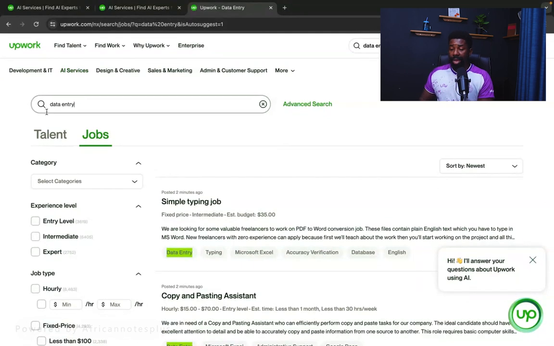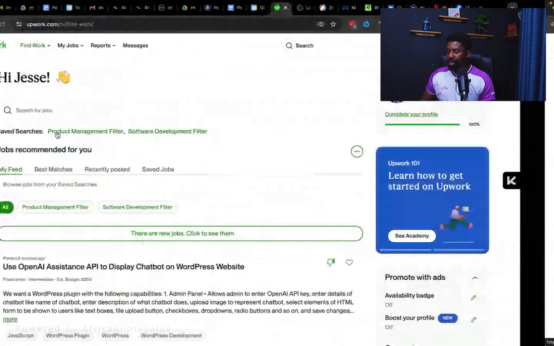So this is one way that you actually can see how many jobs are available within your category. You can see whether your category is in high demand. I've spent a lot of time explaining this, so let's move on to my account. So back to my account.